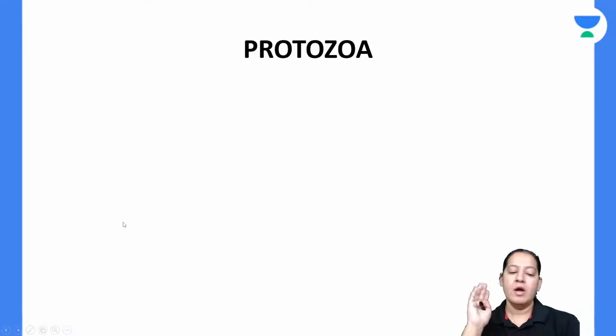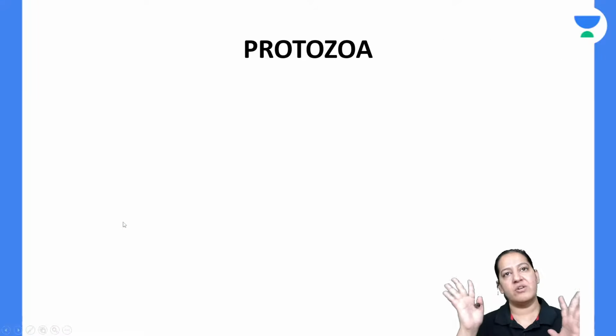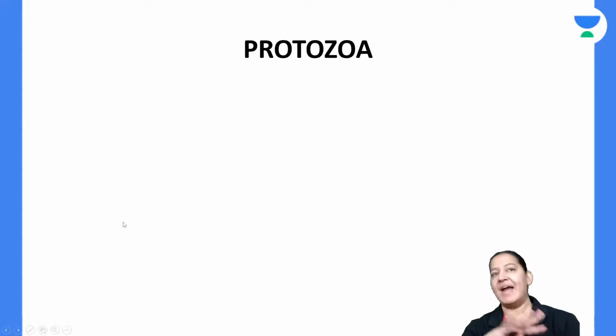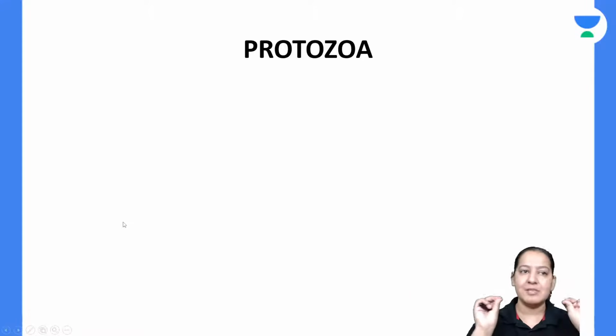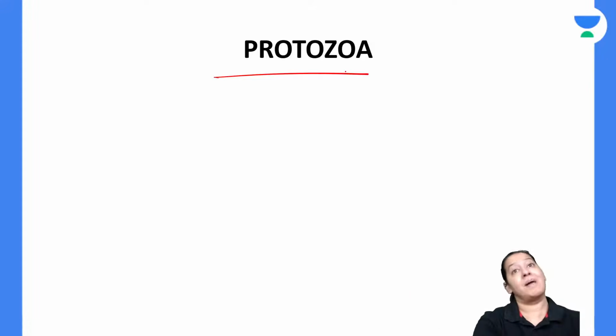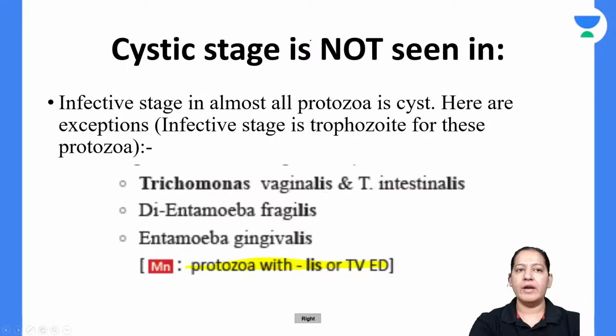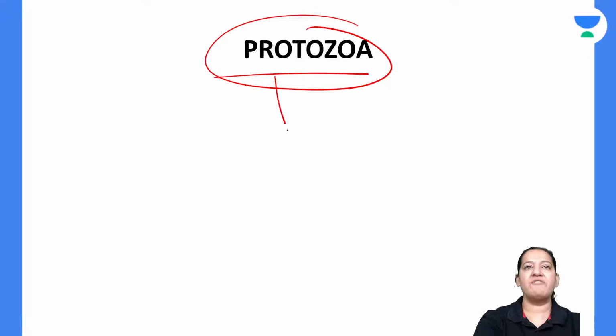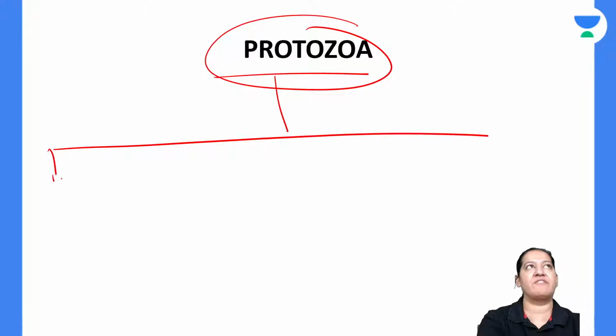Okay. Now, we have completed the general mnemonics of the entire parasitology. Now there are some specific things in the protozoa, and specific things in the metazoa. Let me teach you some specific things in the protozoa. You already know the classification of the protozoa. What are the 5 classes in the protozoa? Who will tell me? I've already taught you the classification.